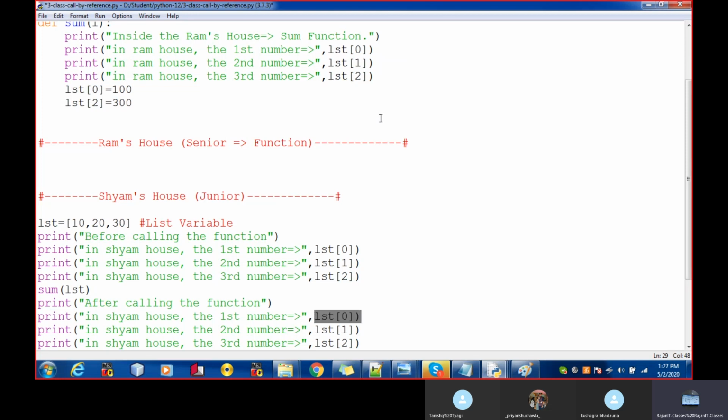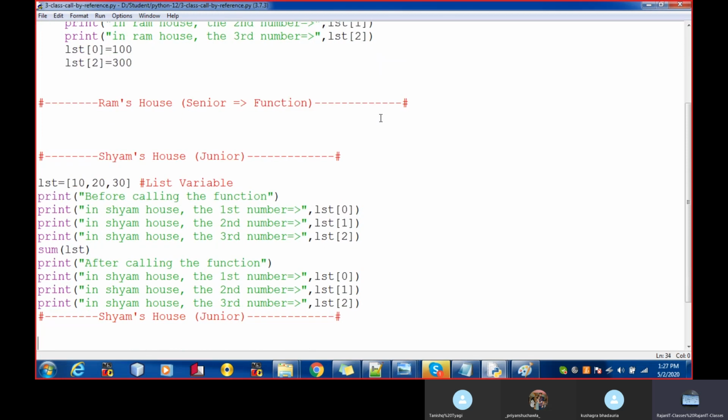If it displays 100, it means whatever is passed to the Ram's house and something happened in the Ram's house, the changes are reflected back to the Sham's house. If the changes are reflected back to the Sham's house, it means the concept is said to be call by reference. If the changes are not reflected back, it means the concept is known as call by value.